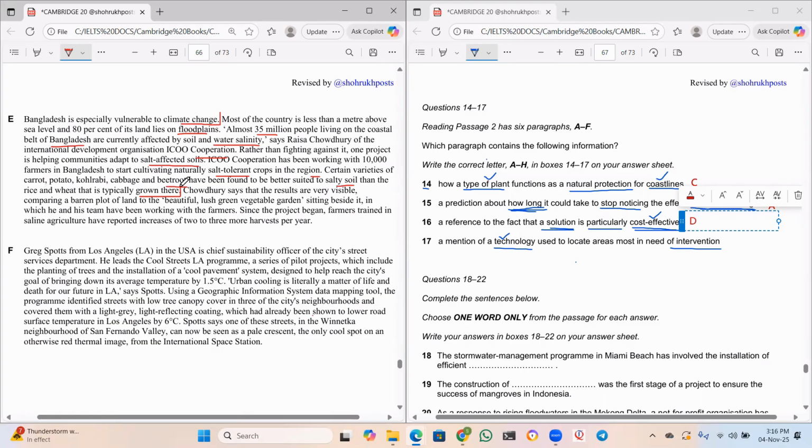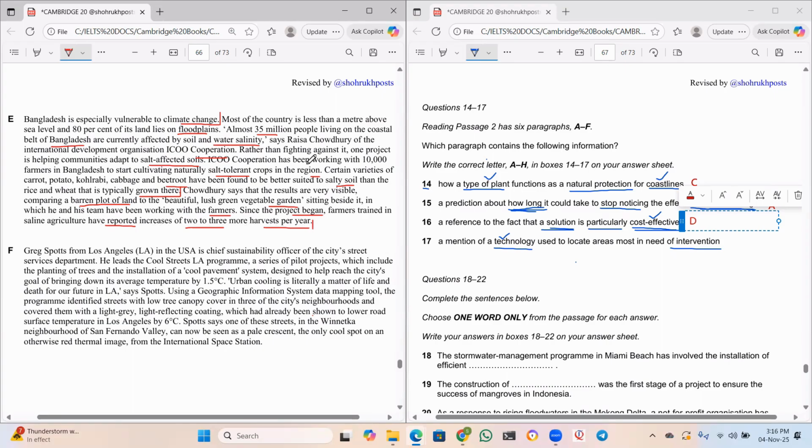Chowdhury says that results are very visible, comparing a barren plot of land to the beautiful lush green vegetable garden sitting beside it, in which he and his team have been working with the farmers. Since the project began, farmers trained in saline agriculture have reported increases of 2 to 3 more harvests per year.